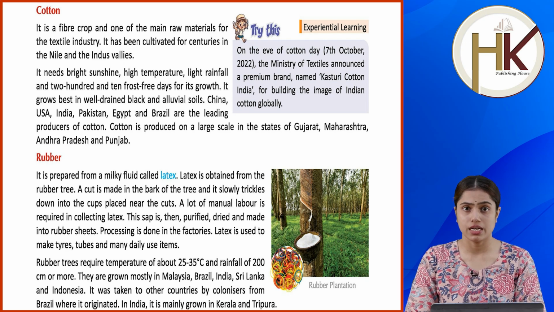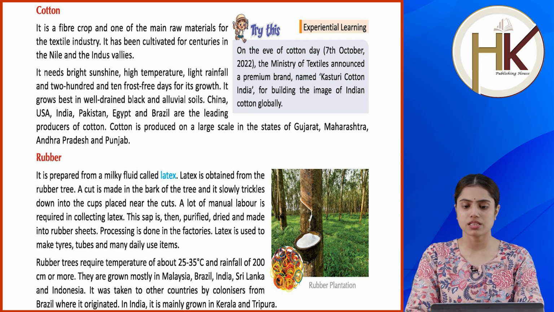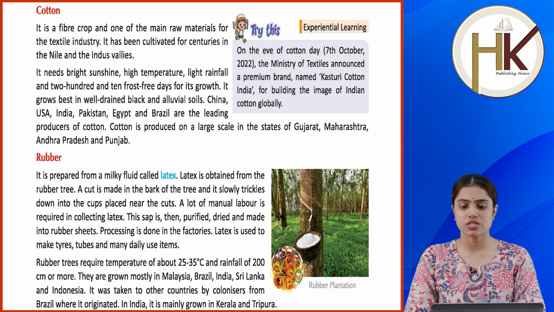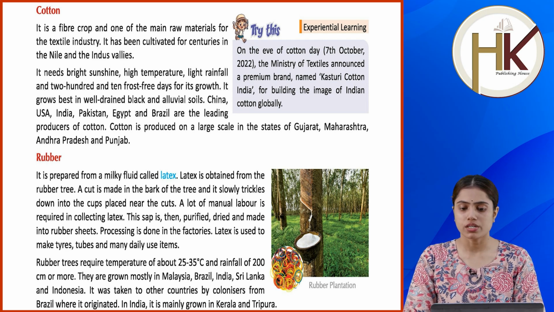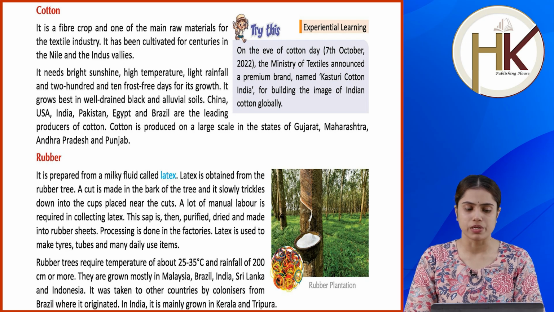China, USA, India, Pakistan, Egypt and Brazil are the leading producers of cotton. Cotton is produced on a large scale in the states of Gujarat, Maharashtra, Andhra Pradesh and Punjab. आगे बढ़ने से पहले बच्चों आ जाते हैं try this experiential learning. On the eve of Cotton Day, 17th October 2022, the Ministry of Textiles announced a premium brand named Kasturi Cotton India for building the image of Indian cotton globally.